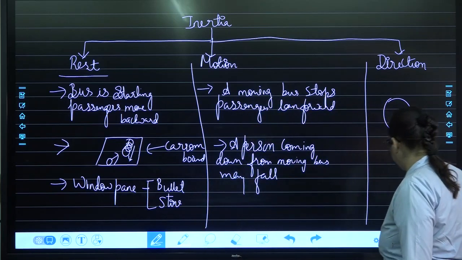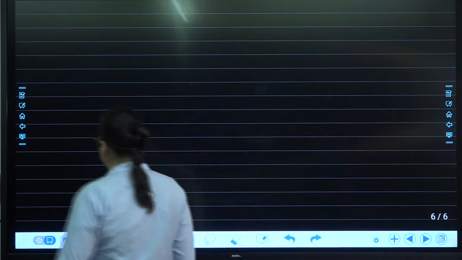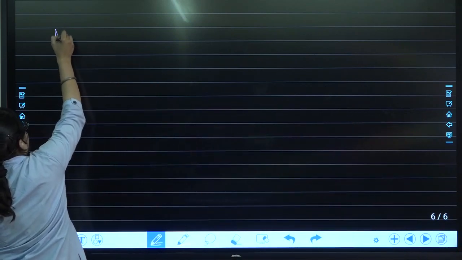Coming to the next part, with respect to this, that is Newton's first law of motion.